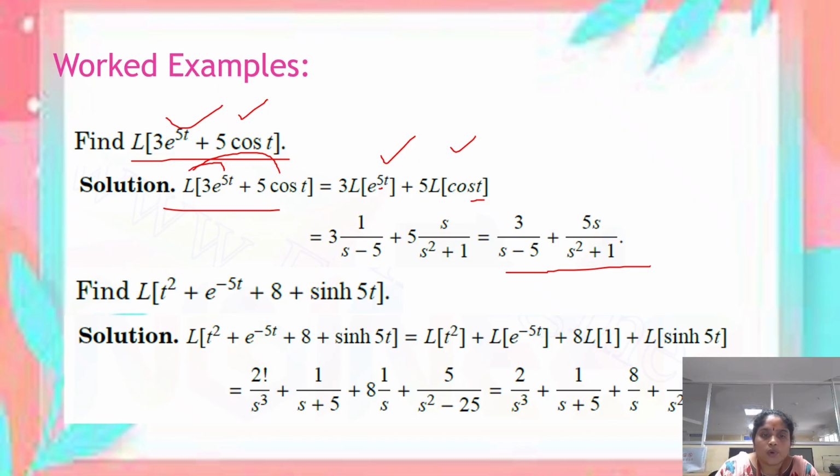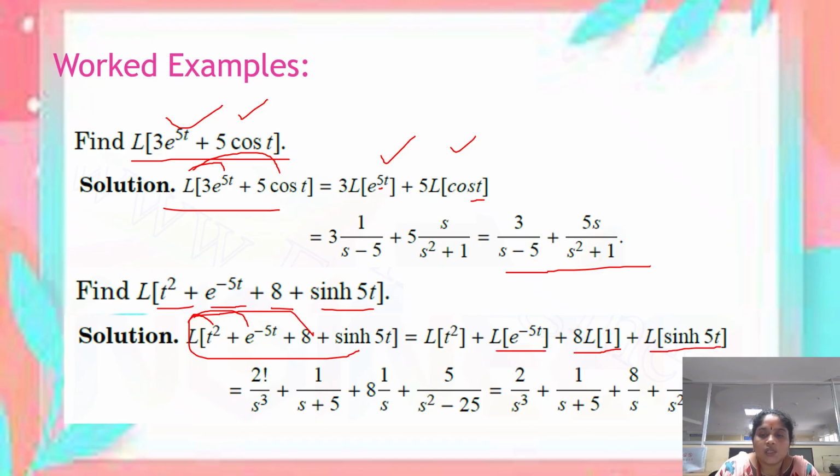Similarly, in the next problem, we see L of t square plus e power minus 5t plus 8 plus sin h 5t. Here we have 4 different functions in a single problem. Here also we can apply the linearity property, which means we apply the Laplace transform to each function, so that it becomes L of t square plus L of e power minus 5t plus 8 into L of 1, because 8 is a constant, let us consider it as 8 into 1, plus L of sin h 5t.